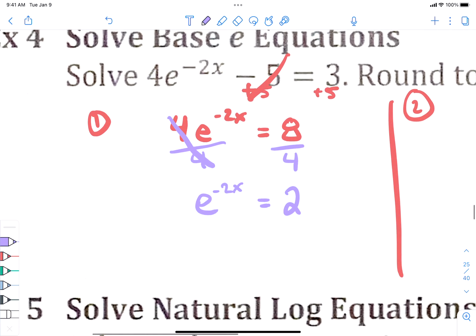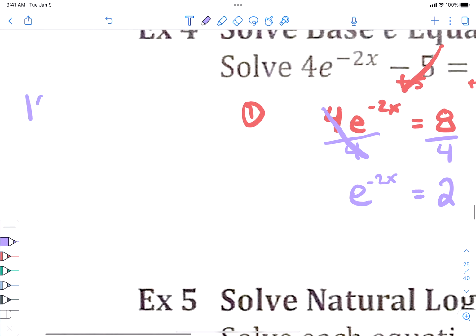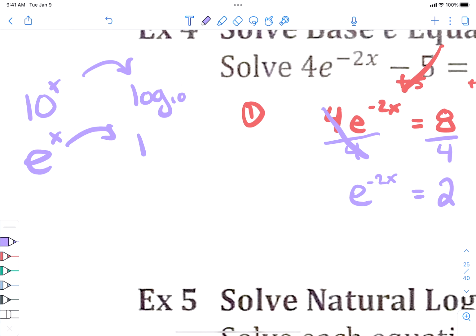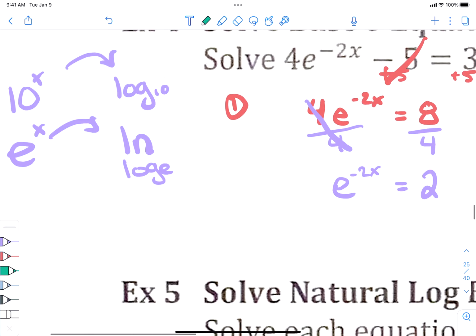This time we're going to do ln because 10 to the x power, the inverse of him is log base 10. E to the x power, his inverse is ln, right? Log base e, right? So rather than using log in front of both sides, we're going to do ln in front of both sides, okay? And let me show you how the magic works. Ready?